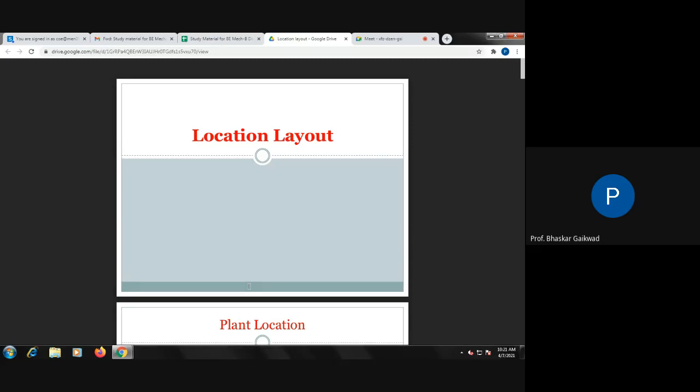Okay, but in methods time measurement, one unit you have to remember, that is TMU. So what is that? Time Measurement Unit. TMU means time measurement unit. So 1 TMU is equal to 0.006 minutes. By using this, we can calculate the time required for these particular basic motions.